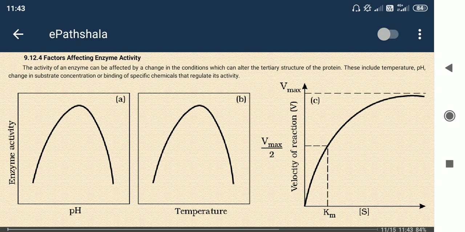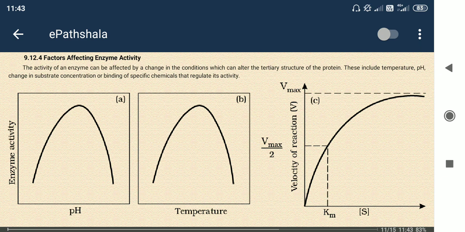Graph B shows the same pattern. Temperature also helps in increasing enzyme activity, but up to a limit only. After that, enzyme degradation may occur. The enzyme structure may be degraded, and that's why the activity may also get decreased. That's why there is also an optimum temperature.